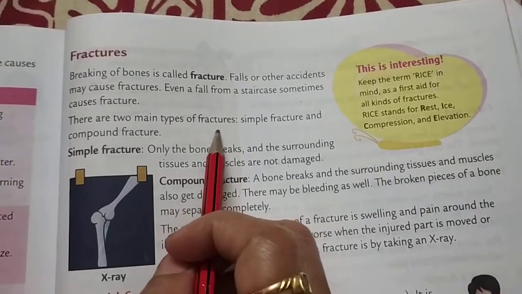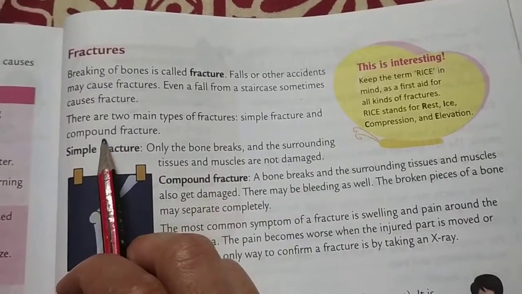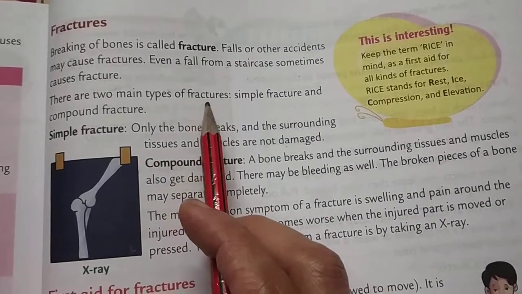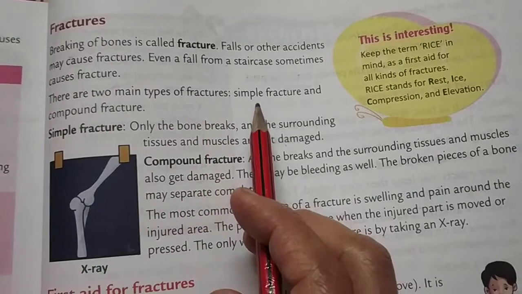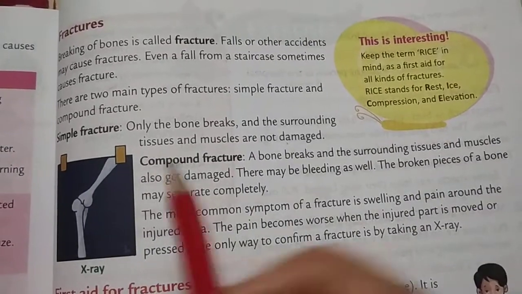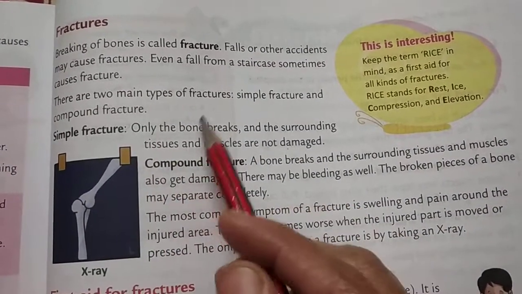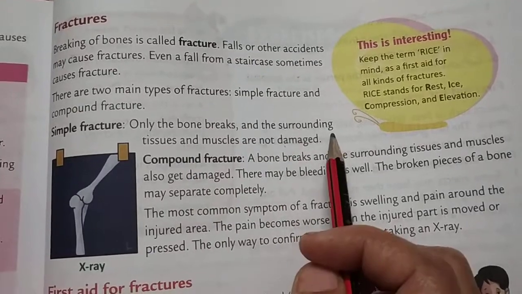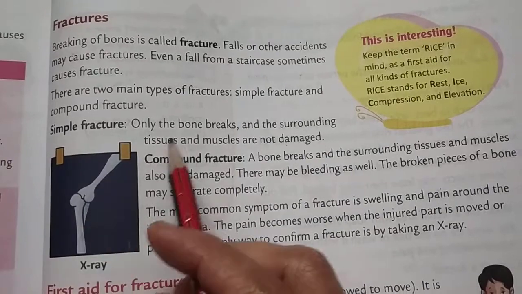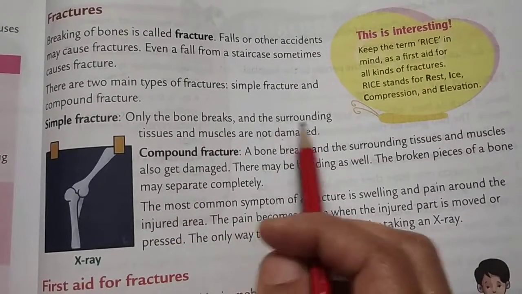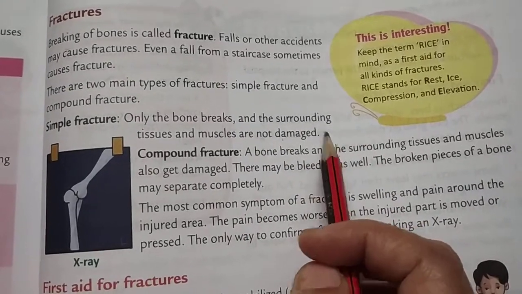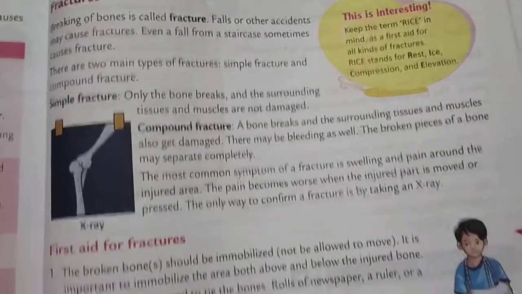There are two main types of fractures, simple fracture and compound fracture. First is a simple fracture, second is a compound fracture. So let's see about simple fracture. Only the bone breaks and the surrounding tissue and muscles are not damaged. So this fracture is called simple fracture.